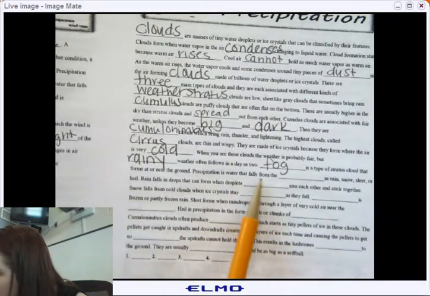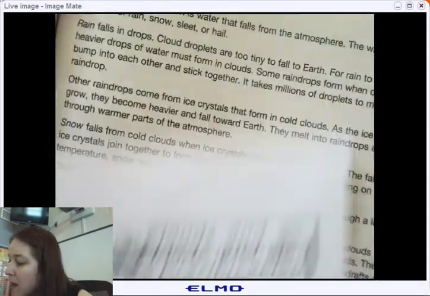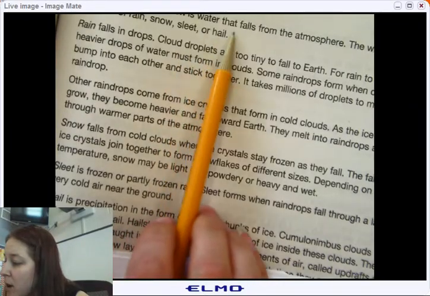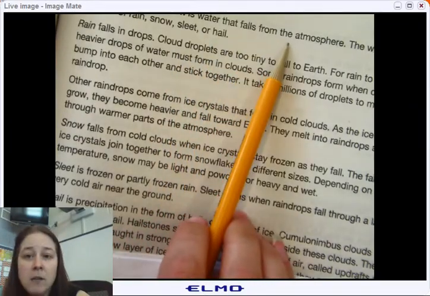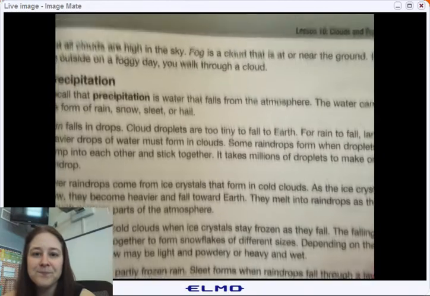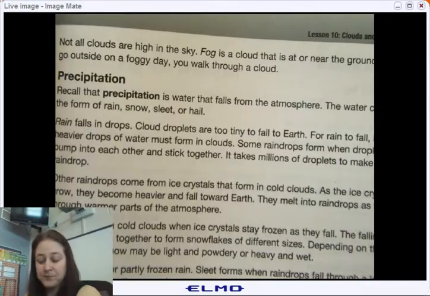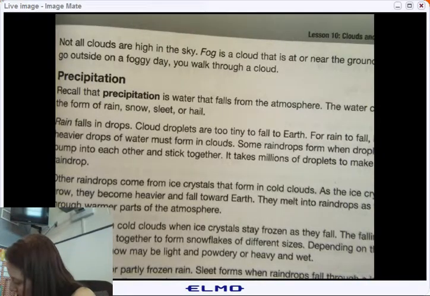Precipitation in the form of water falls from the blank as rain. Precipitation falls from the atmosphere as rain, snow, sleet, or hail.